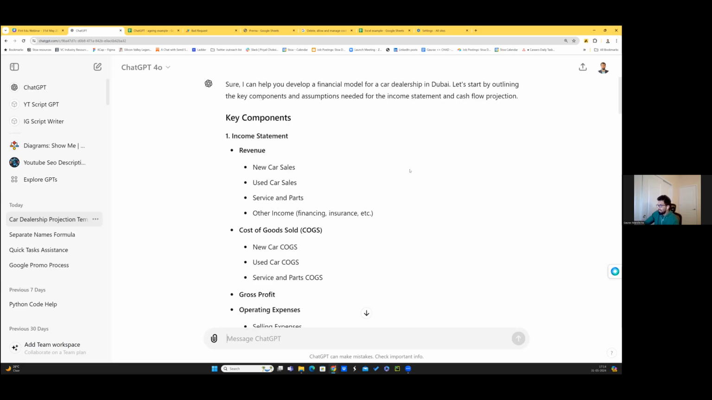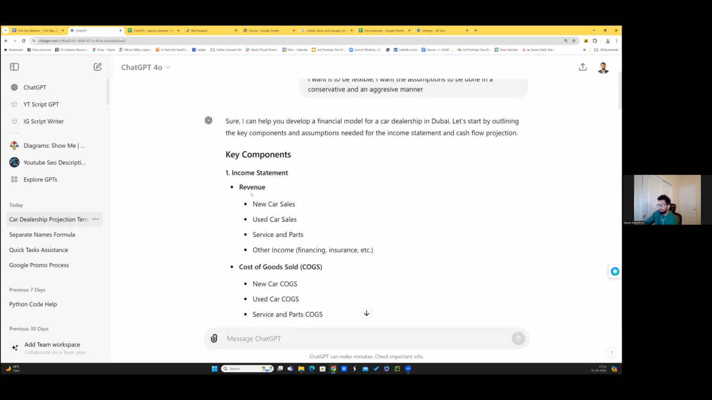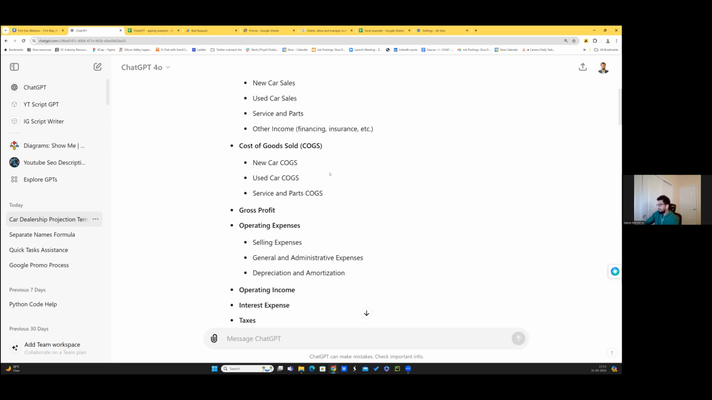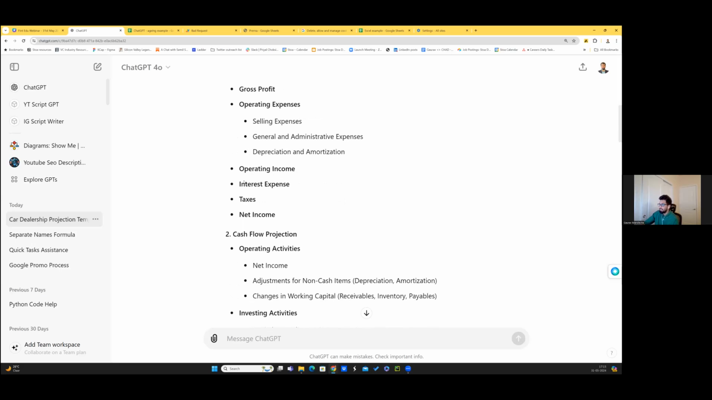So it understood, okay, it's about a car dealership. It understood that the revenue will come from new car sales, used car sales, services, and part repair, and then other income like financing and insurance. It understands what the COGS is, and that comes to the gross profit. It understands what the operating expenses are, like the team, depreciation, selling expenses, all of this. Sure, this will be the operating income, then the interest expense, taxes, all of it.